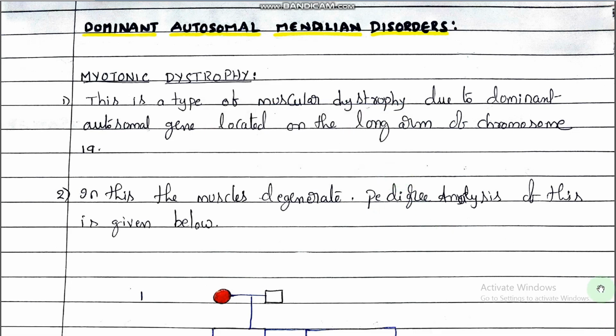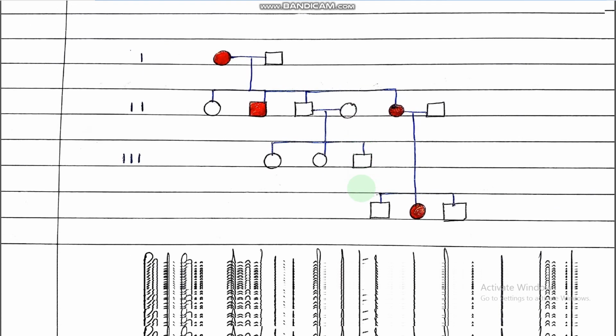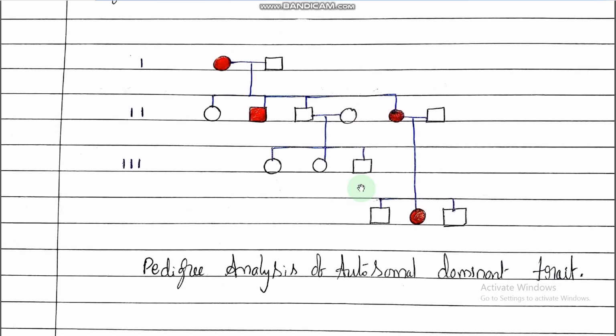the autosomal dominant disorder, right? See here, this is the pedigree analysis for a dominant autosomal disorder. 1, 2, 3 indicates generations.